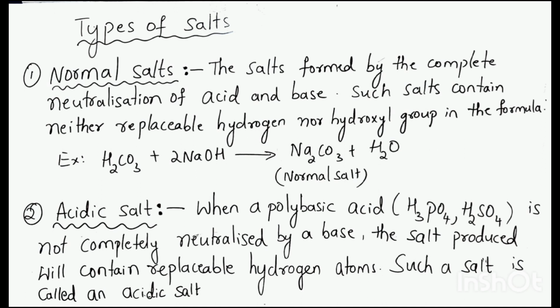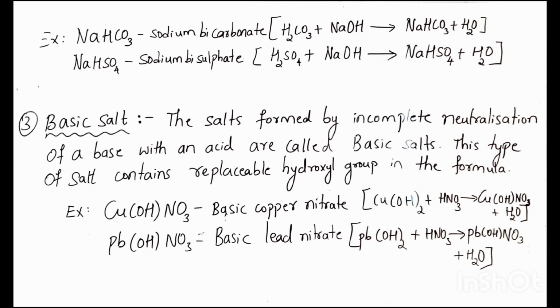The next type of salt is acidic salt. When a polybasic acid is not completely neutralized by a base, then the salt formed will contain replaceable hydrogen atoms. Then such type of salts are called as acidic salts. In other words, acidic salts are produced by the replacement of only a part of acidic hydrogen of the polybasic acids by a metal. Sodium bicarbonate, sodium bisulfate are examples of acidic salts as they contain replaceable hydrogen atom.